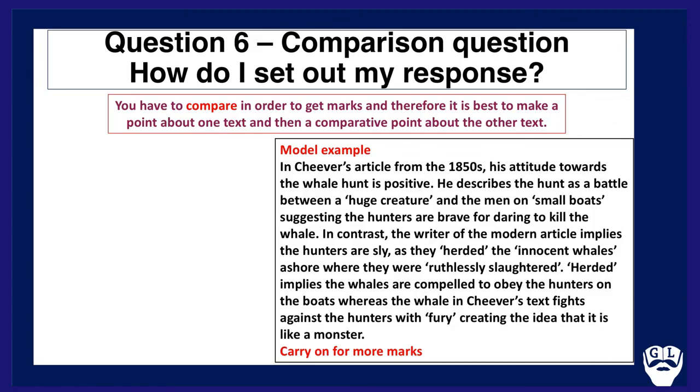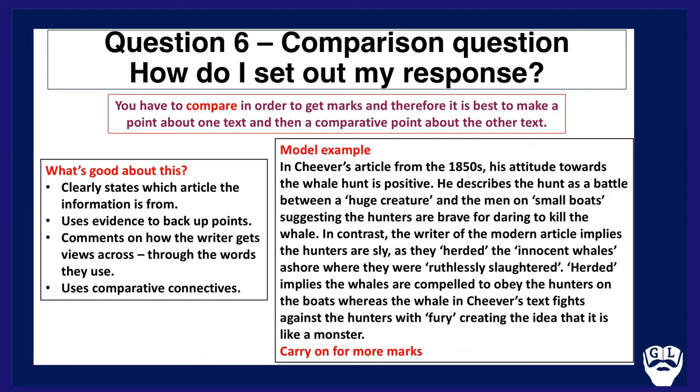Notice how the quotes are just peppered in, sort of embedded in, very subtly, very effectively. Little and often. The quotes are tiny. Sometimes they're only one word, you'll notice. Herded implies the whales are compelled to obey the hunters on the boats, whereas the whale in Cheever's text fights against the hunters with, quote, fury, creating the idea that it is like a monster.